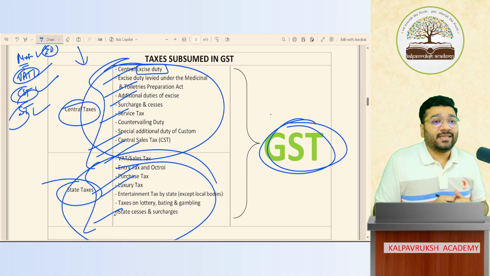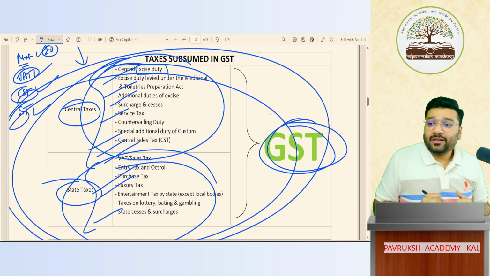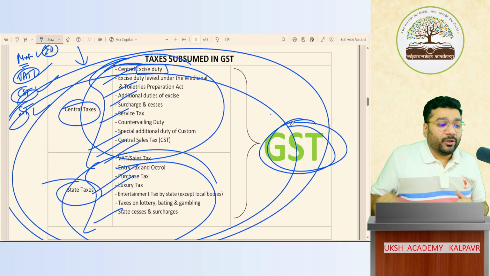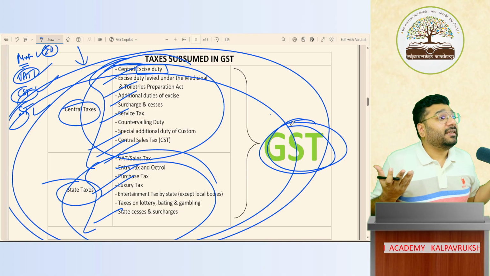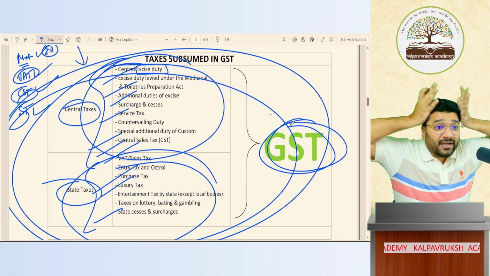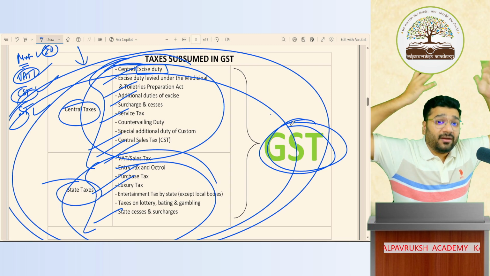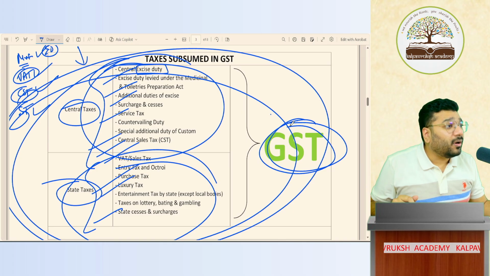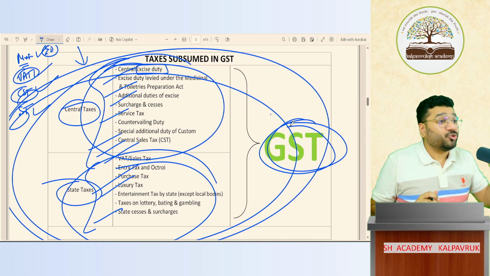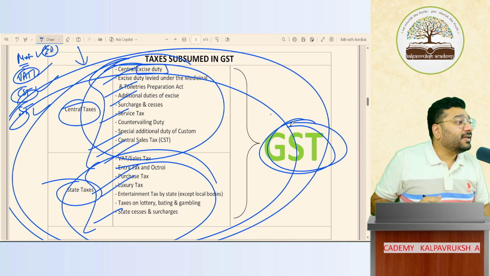Who are happy about GST? Those who were doing so many transactions, paying so many taxes, so much return filing, they felt harassed. They're like, yo, GST is better. Those days were bad, these days are good. Got it, not got it? So many taxes got converted to one single GST.